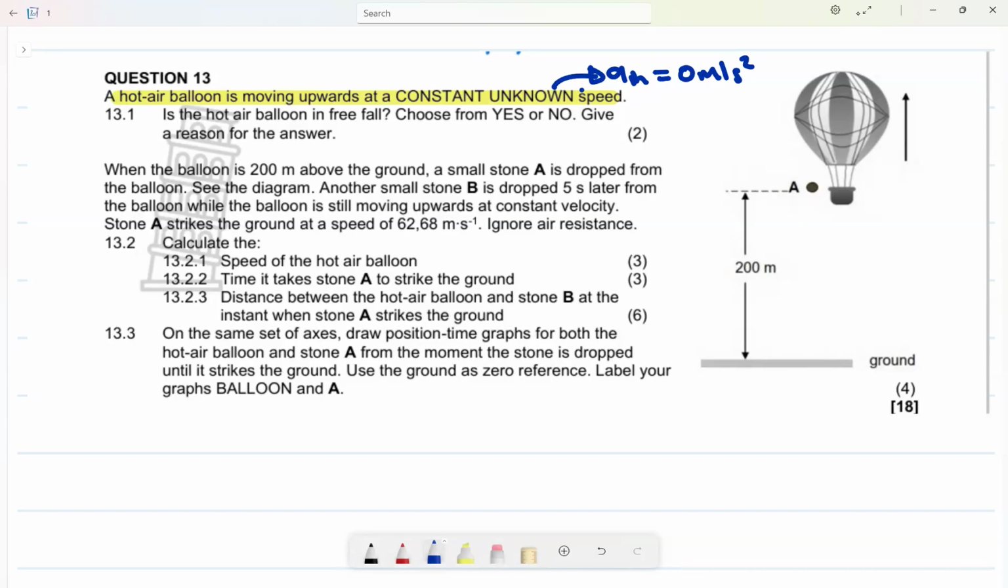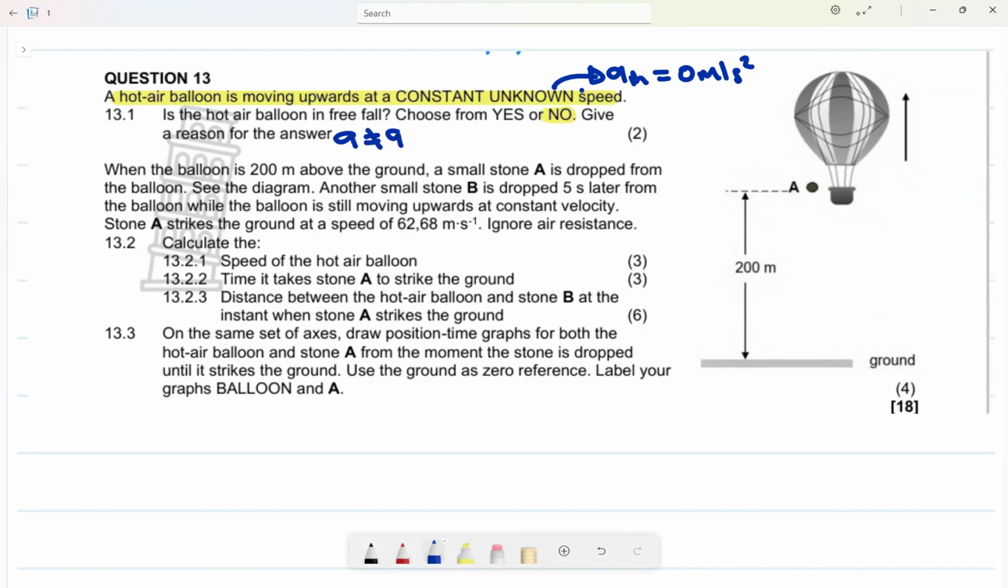Is the hot air balloon in free fall? Automatically, the answer is no. Why? Because remember, acceleration for objects that are in free fall is 9.8 meters per second squared. If you're in free fall, you will experience the force due to gravity only. But this one has an acceleration of 0. So therefore, you'll say no. Give a reason.